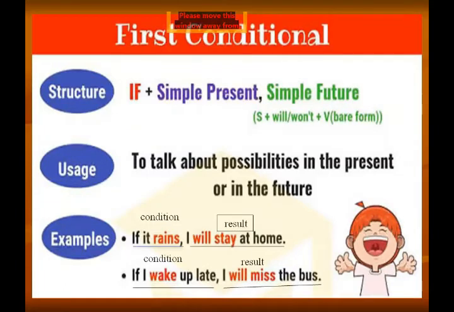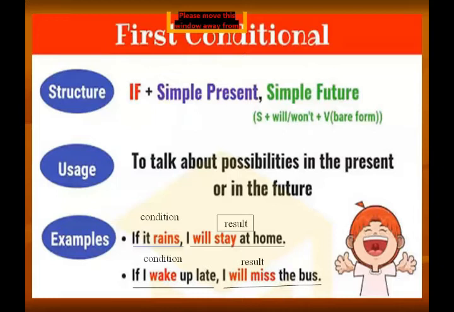Bare form of verb, do you know about the bare form of verb? Bare forms of verbs are the first form or the original form of the verb, the form which is present in the dictionaries.